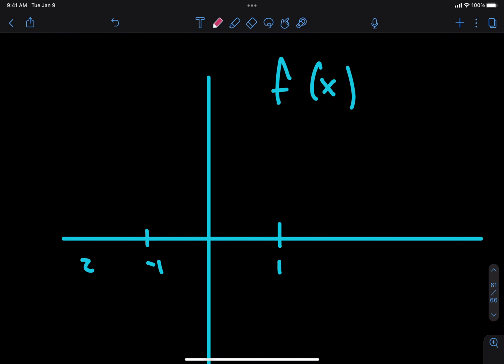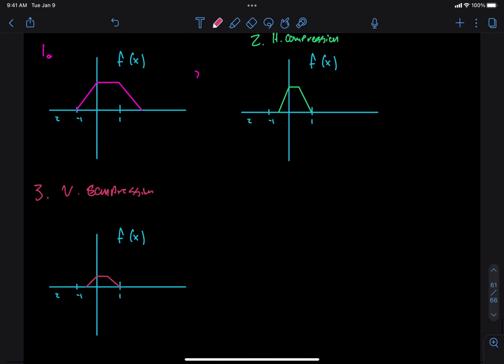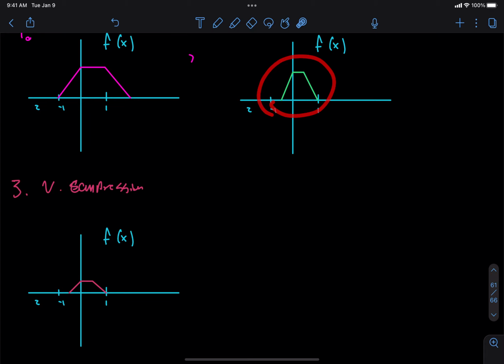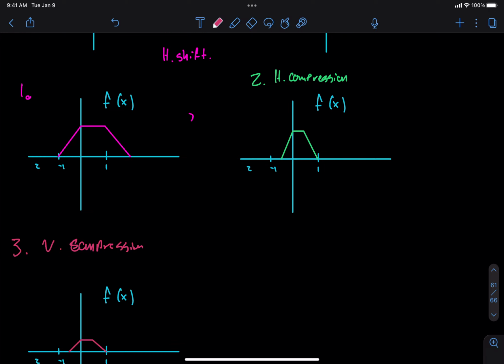So we start here and we go up not to 1, but to 1/2. And then we go over and then we go down. So what happened from here to here is we squished in the vertical direction. All right, now what?